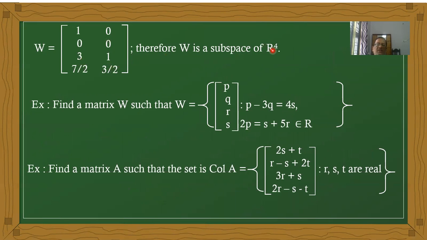Okay. Now next, a similar type of example. Now do this problem. Find a matrix A such that the column space of A equals the set of vectors like this: 2s plus t, r minus s plus 2t, 3r plus s, 2r minus s minus t, where r, s, t are real numbers.